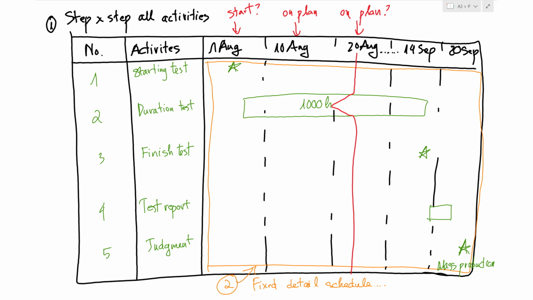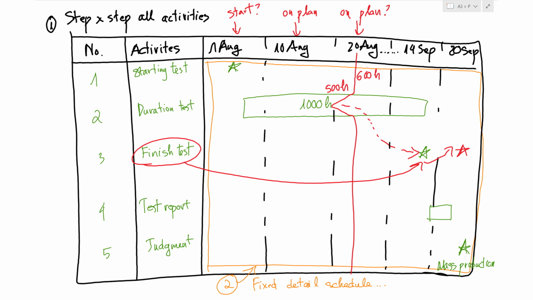For example, on 20 August your target must be 600 hours, but when you track, the test has just reached 500 hours. It means this problem can affect 14 September, and your finish date will slide to a new schedule. So now your question is how to recover. This activity is what we call step 3.